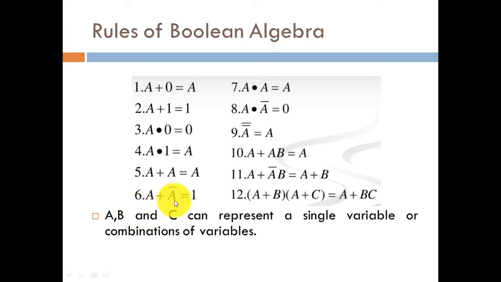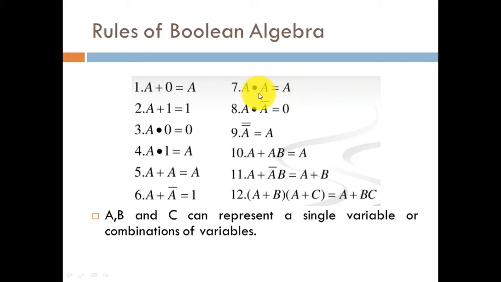The sixth property states that a literal added with its complement turns out to be 1. So a plus a bar turns out to be 1. The seventh property states that whenever you multiply a literal with the same value, it turns out to be a only, just like property number 5. In the OR operation we get the same literal, and in the multiplication operation we also get the same literal.